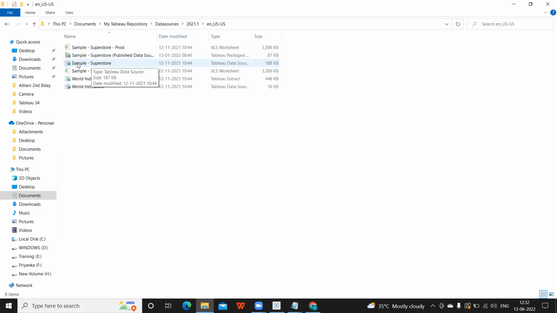Like what this data set has, what are the fields, how is the data, so that in real time if you get any scenario you should be able to do. So that's why this is something that is very important for everyone.